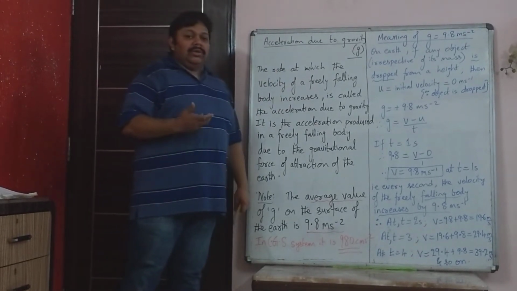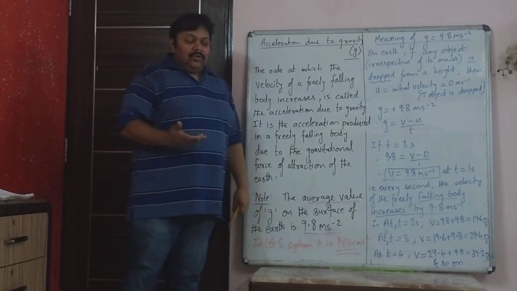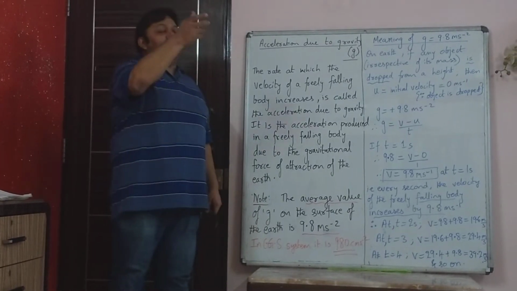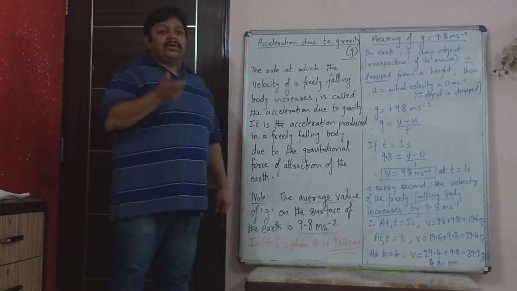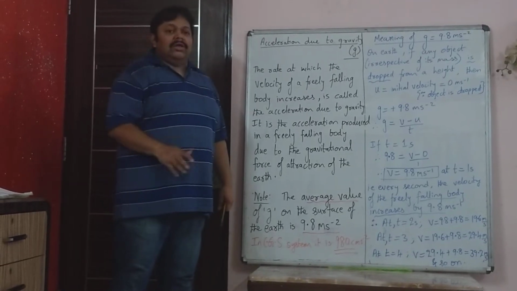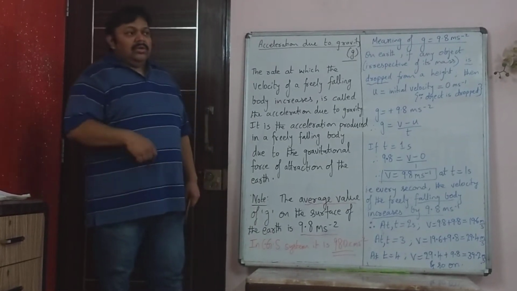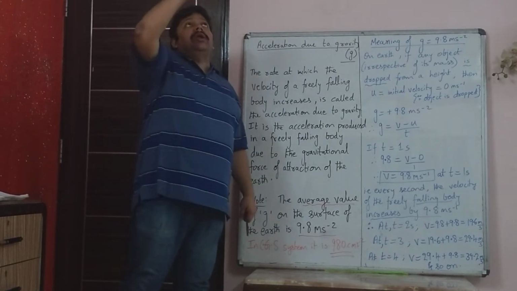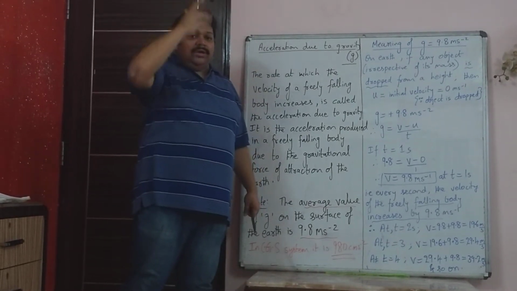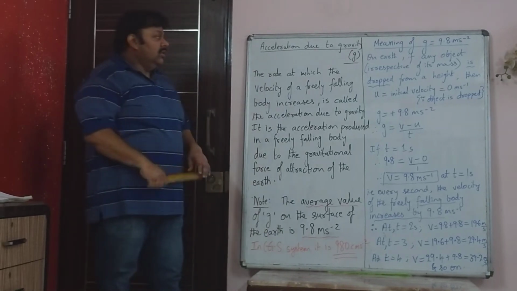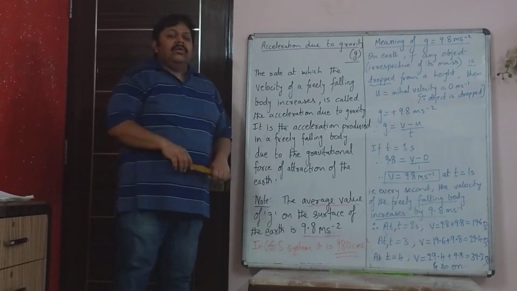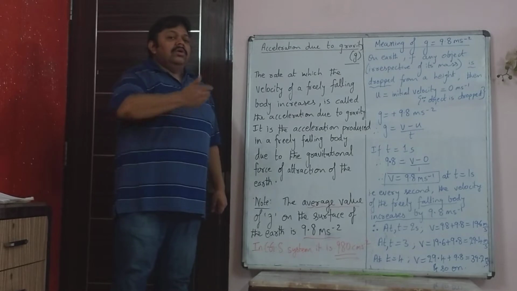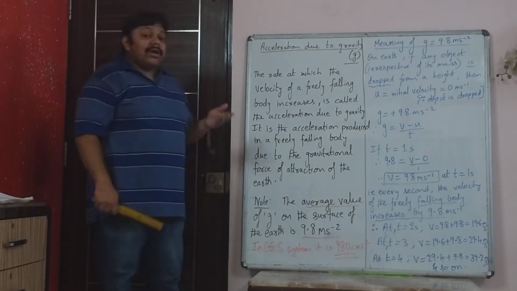Now we all know that gravity exists, and we all know that if we throw a ball up, it goes up to a certain height and then it has to come down. The more force we use to throw the ball, the greater the height it will go up, but finally it will come down. So that we are very clear: why does it come down? It comes down because of gravity.